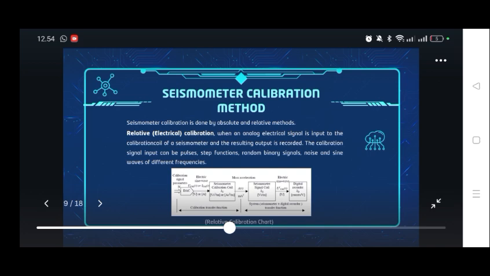Relative calibration is when an analog electrical signal is input to the calibration coil of a seismometer and the resulting output is recorded. The calibration signal input can be pulses, step function, random binary signal, noise, and sound waves of different frequencies.